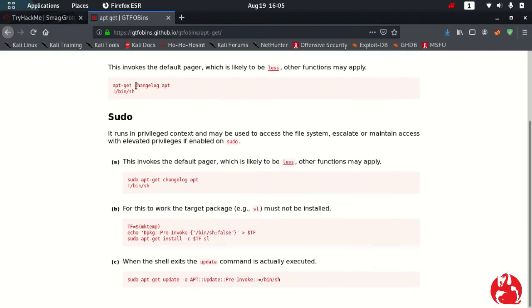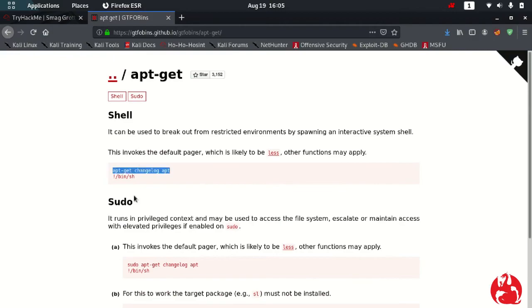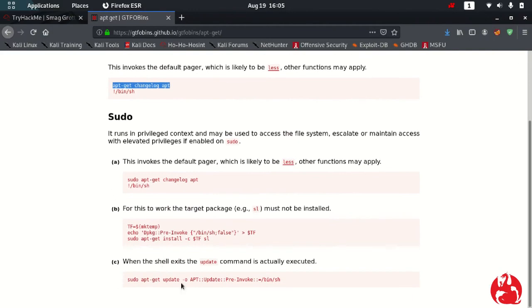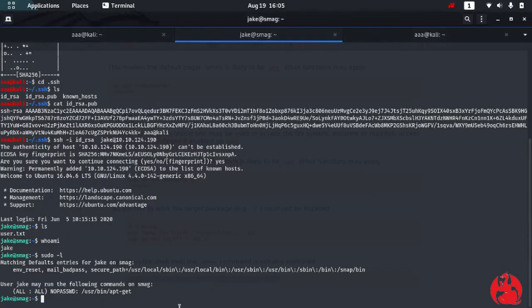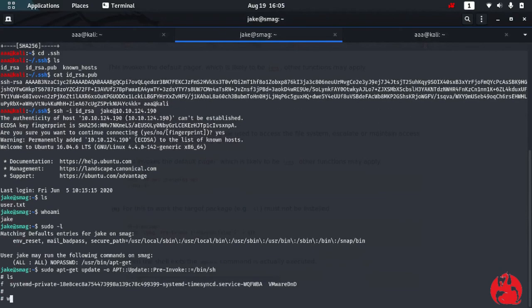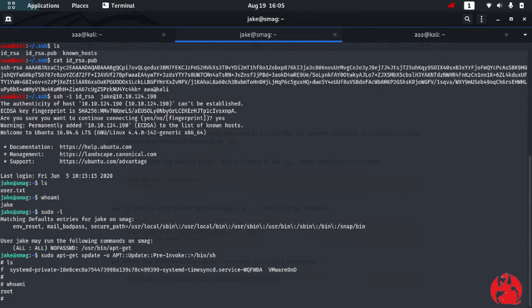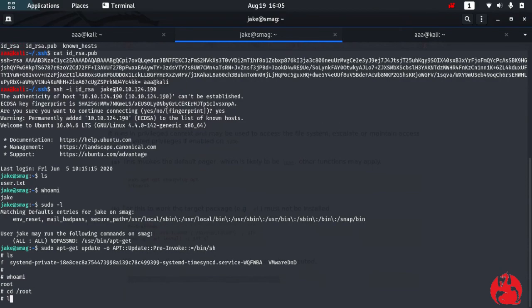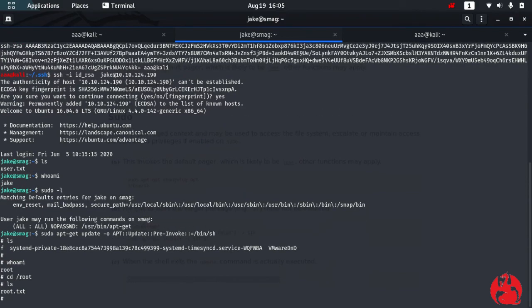If you want to get the shell, you can do this, or the sudo as well. So let's run this, because this is a one line command, and let's press enter. ls, who am I? I am root. So good. So now we can just go to /root, and you can see the root.txt.